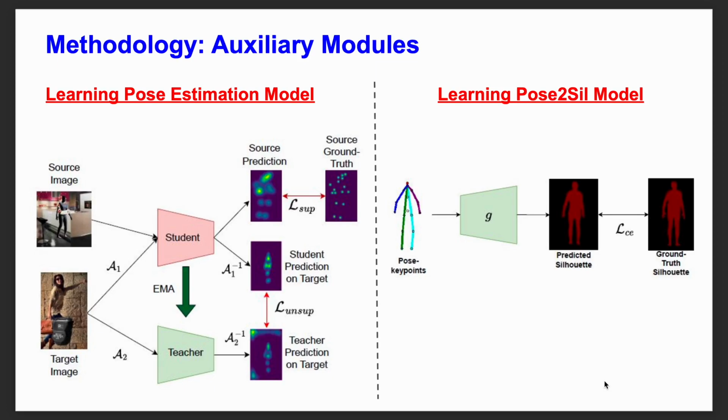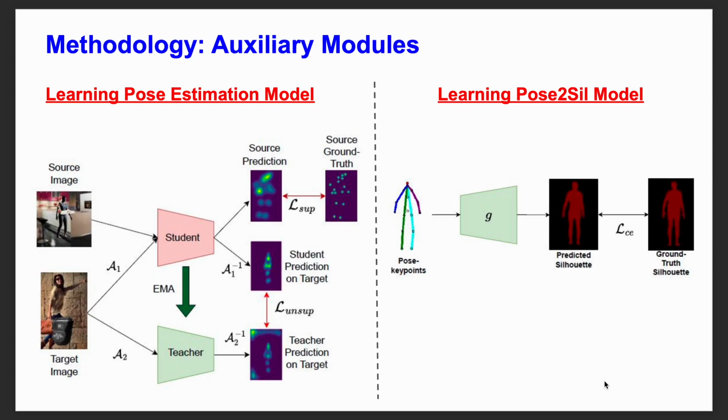As we do not have access to the ground truth pose key points on the target dataset, we need to use unsupervised domain adaptation to estimate the pose key points on the target dataset. This is done by using a mean teacher framework wherein the student model is updated with two losses: the supervised loss on the source dataset and an unsupervised loss on the target dataset. The unsupervised loss ensures that the predictions from the student model and the teacher model are consistent across augmentations. The teacher model is then updated using an exponential moving average of the weights of the student model. So now we have a model P which can give us reliable pose estimates on the target dataset.